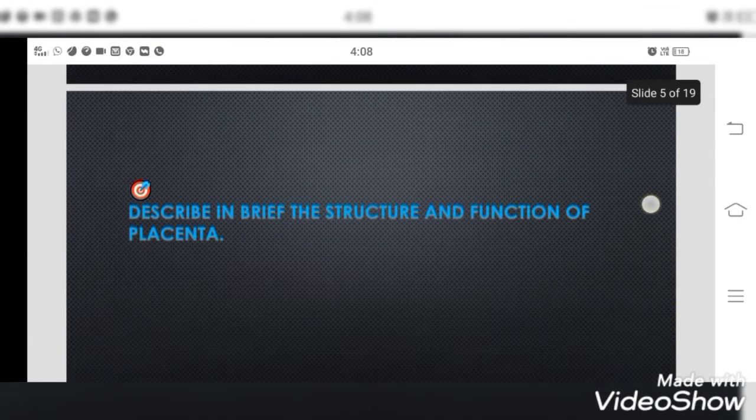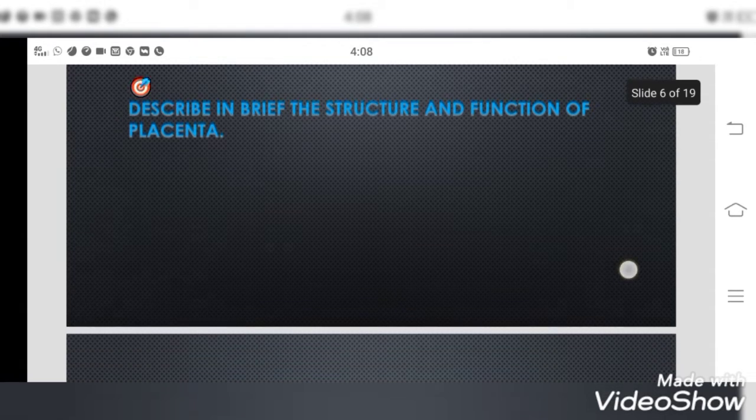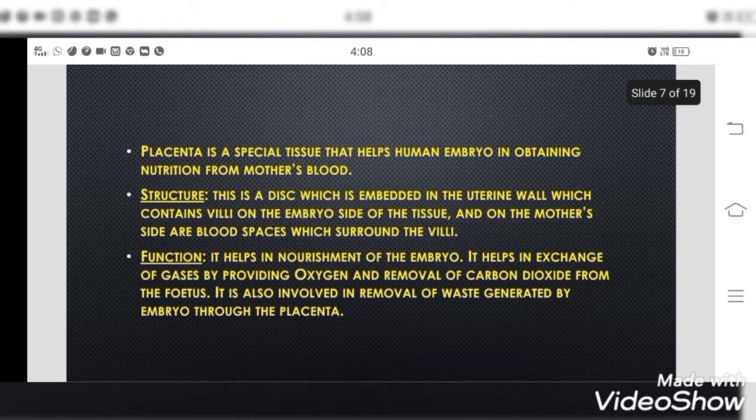Moving to the next question. Describe in brief the structure and function of placenta. These questions are very closely related, right? Here you can see the placenta is a special tissue that helps the human embryo in obtaining nutrition from the mother's blood. It's just like a disc-like structure seen in the uterine wall, which provides all the nutrition from the mother's blood to the embryo.